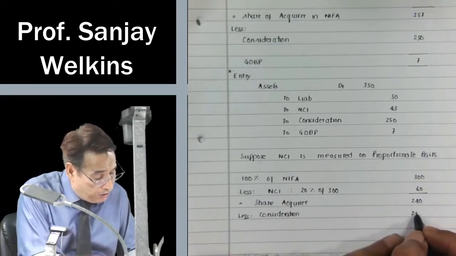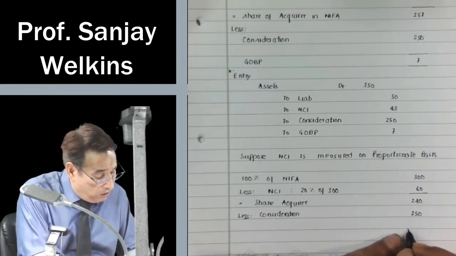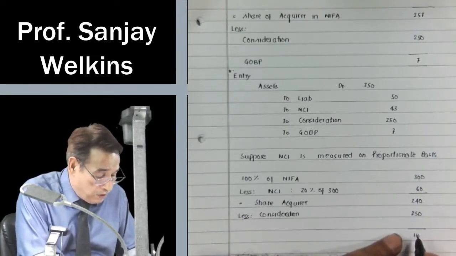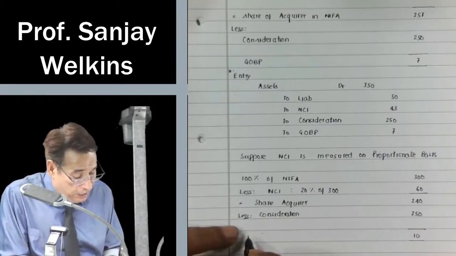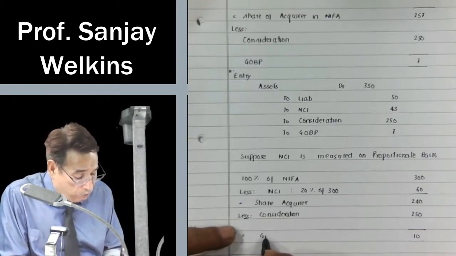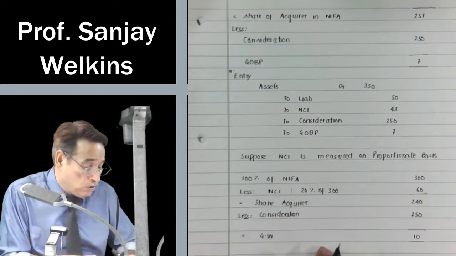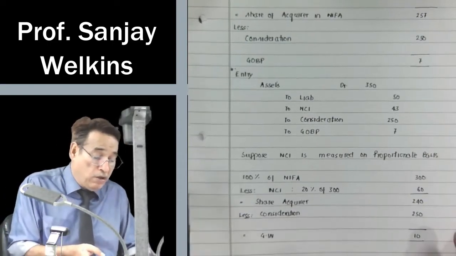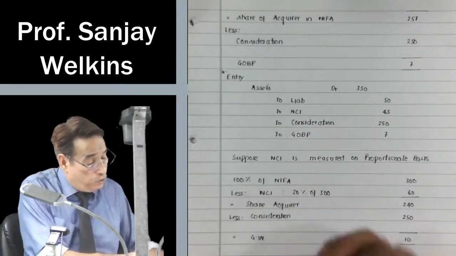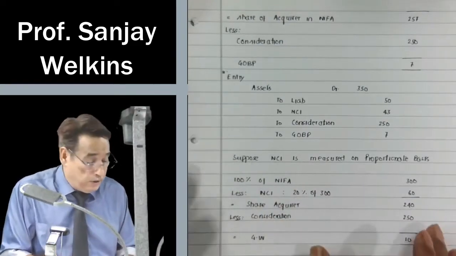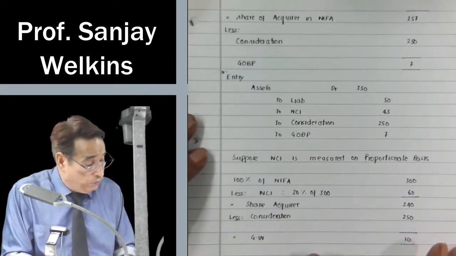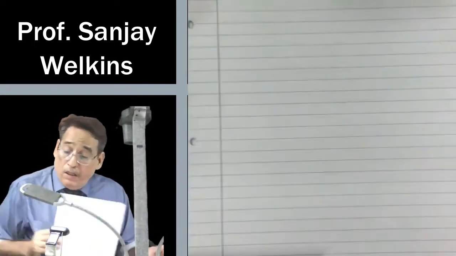Consideration is 250. So in this case, if I would have measured NCI on proportionate basis, our answer would have been goodwill. However, this goodwill reflects only the share of the acquirer, because on proportionate basis we have computed it. Is it clear to you or not? You should be aware of all such things.